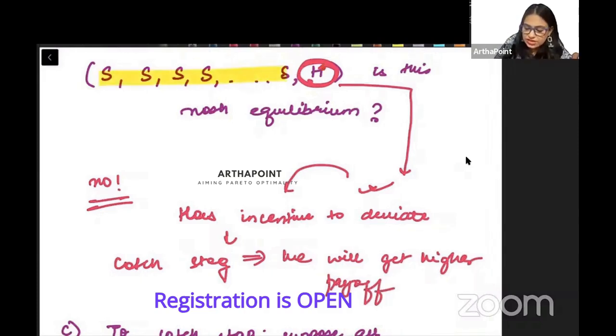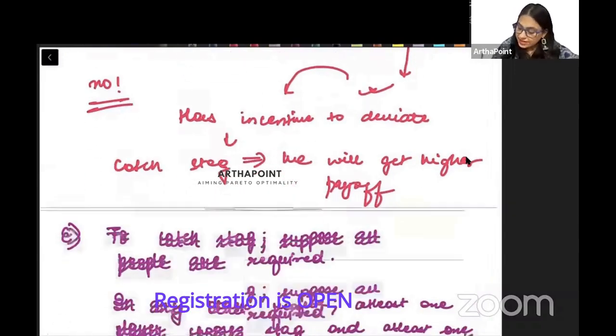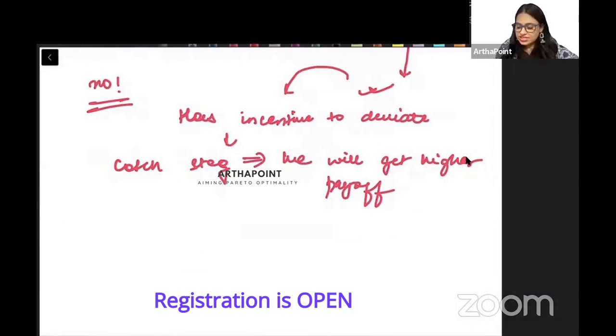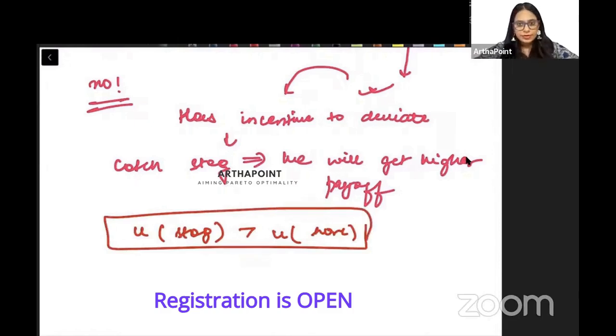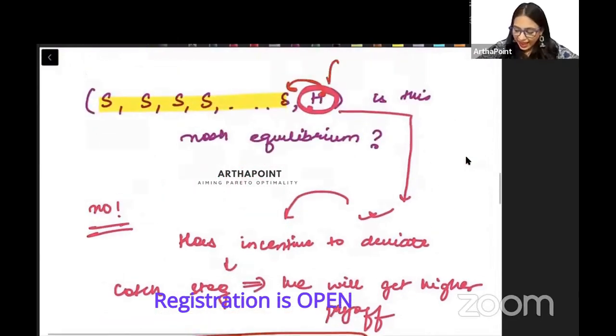So if he deviates to catch a stag, they will get the stag. And as soon as the stag is caught, his utility from stag will be more than his utility from the hare. Right? So here he has an incentive to deviate. So this is not Nash.